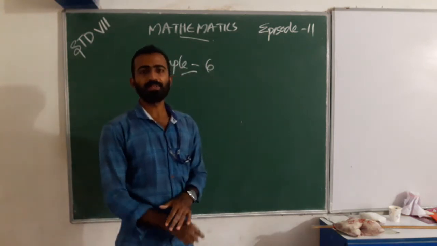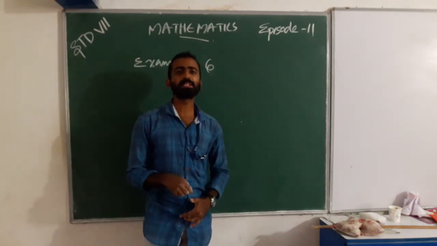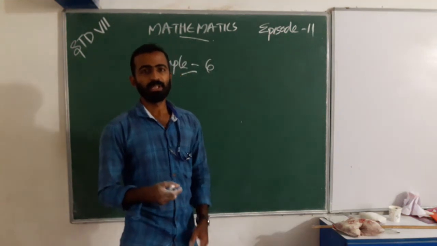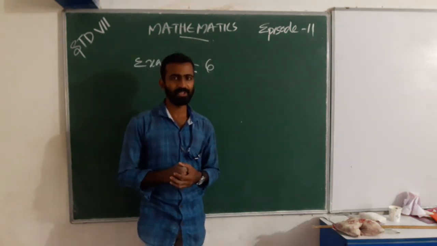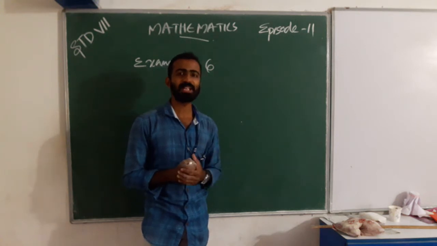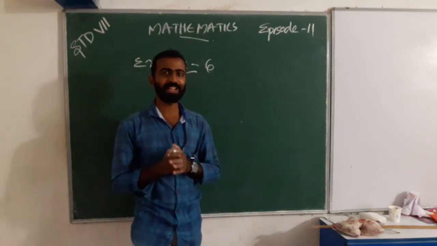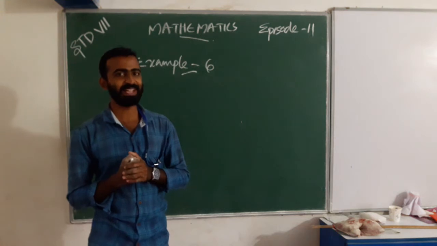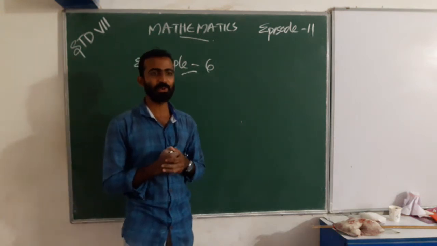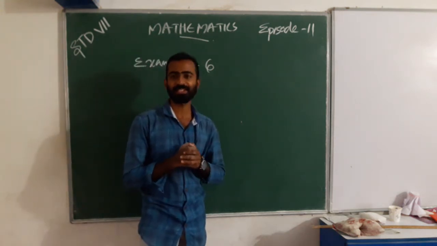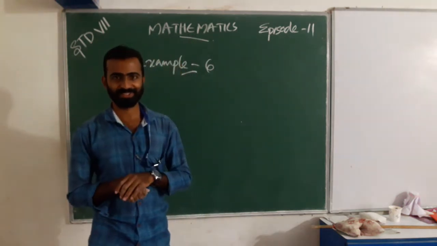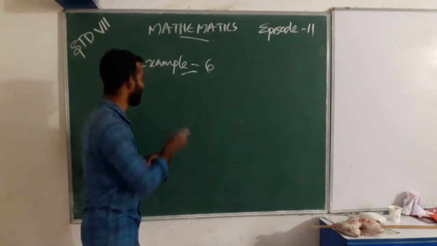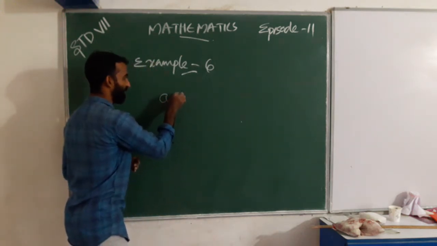In the previous class, what did we discuss? We discussed the properties of division. We discussed a divided by 0. What do we get? Anyone can say? Yes, it is not defined. A divided by 0 is not defined.